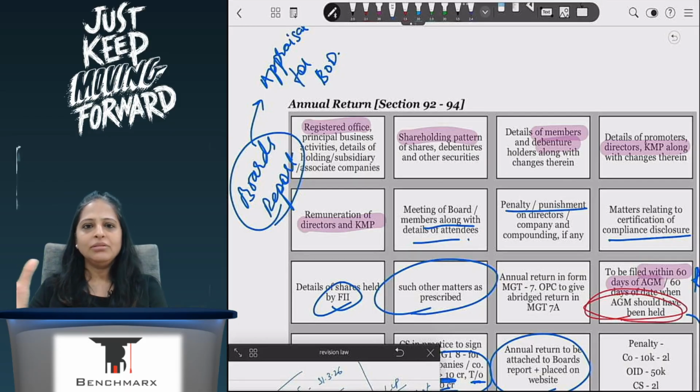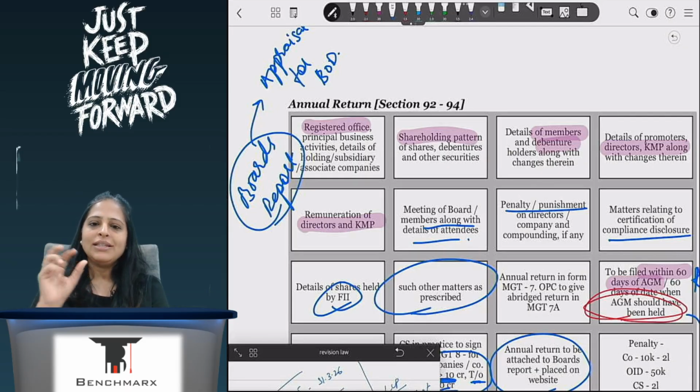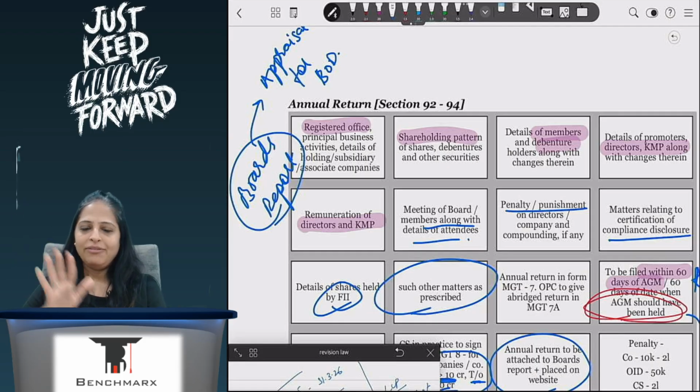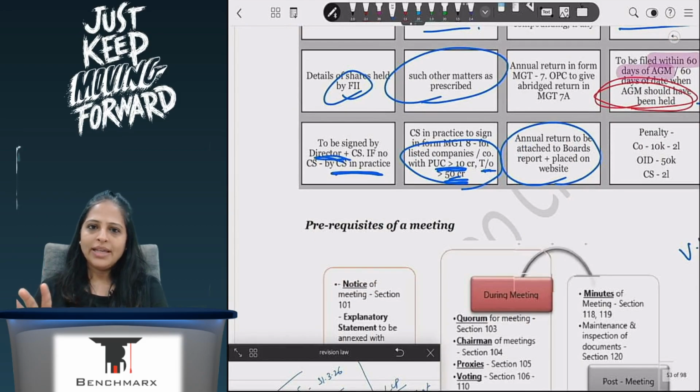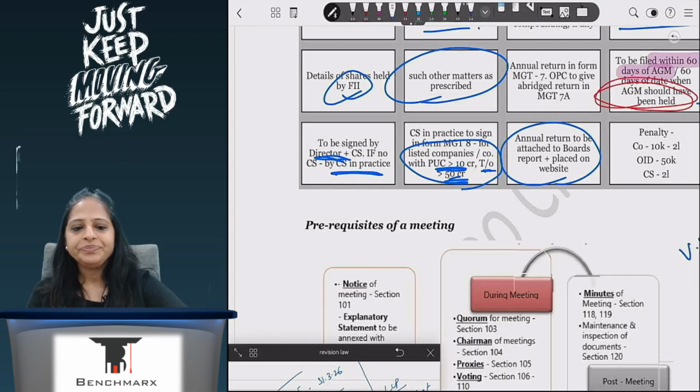If I am a company other than OPC, MGT 7; OPC, MGT 7A. When to be filed? 60 days from the date of AGM, or 60 days from the date AGM should have been held. I will have to file this. And who has to sign it? Director plus CS. CS in practice रहेगी तो वो भी sign करेगी. CS in practice when it is mandatory to have, अगर paid up capital more than 10 crores, turnover more than 50 crores, and this will be attached to the board's report. Is this very, very clear?